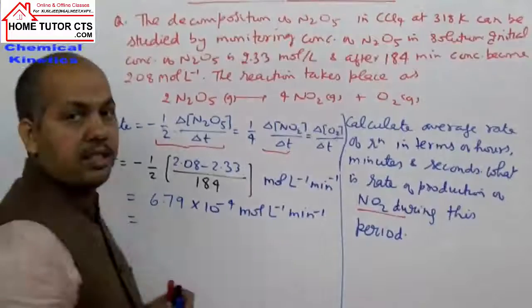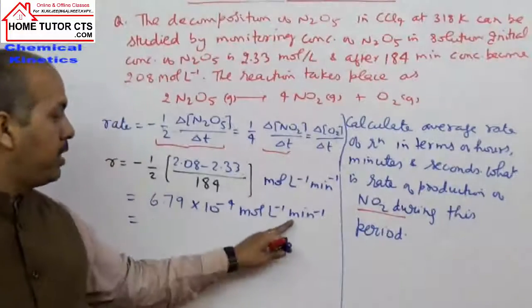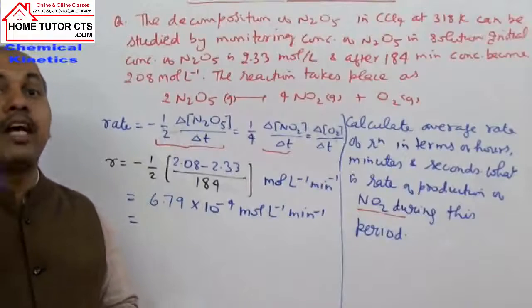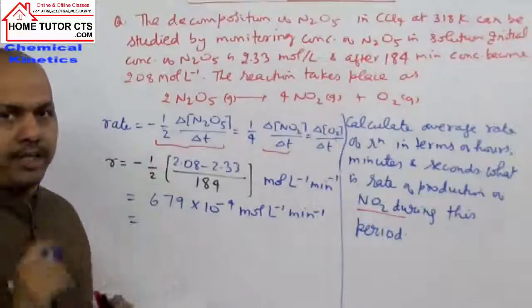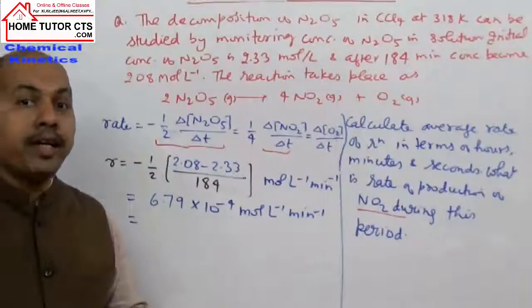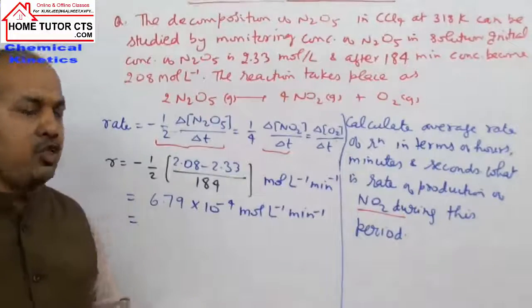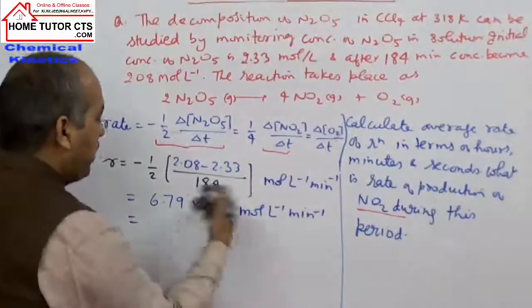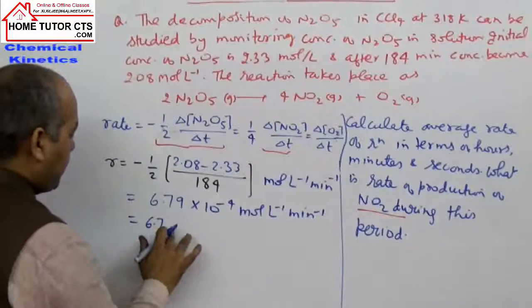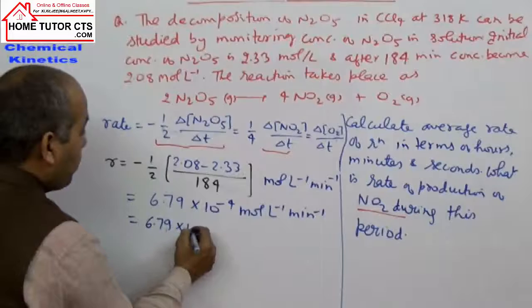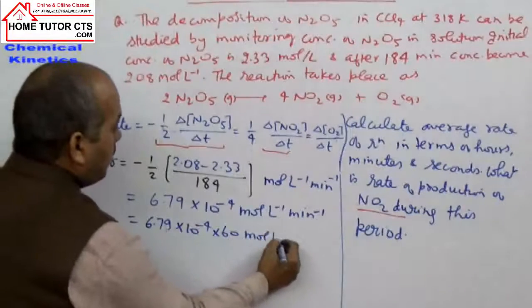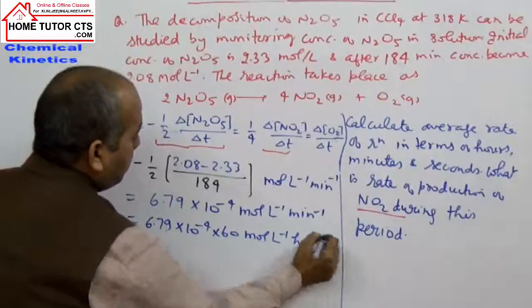How to write this rate in hours? In 1 minute, this many moles per liter are reacting. So in 1 hour, we multiply by 60. In 1 hour, how much amount is consumed? Multiply by 60. So 6.79 into 10 to the minus 4 into 60 becomes moles per liter per hour.